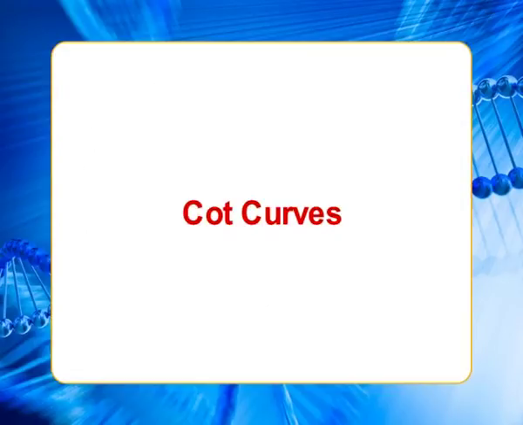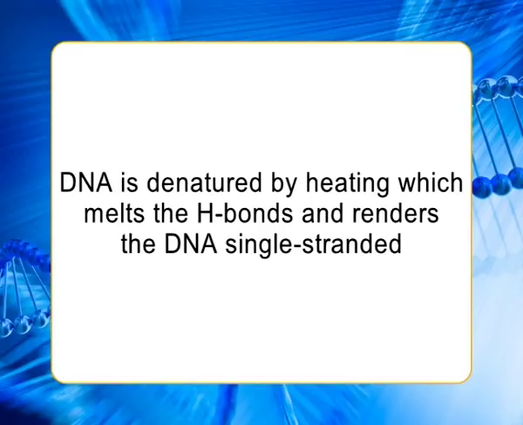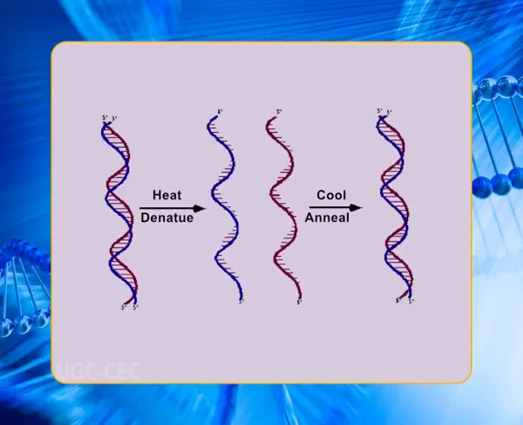Cot curves. The technique for determining the sequence complexity of any genome involves the denaturation and renaturation of DNA. DNA is denatured by heating, which melts the hydrogen bonds and renders the DNA single-stranded. If the DNA is rapidly cooled, the DNA remains single-stranded, but if the DNA is allowed to cool slowly, the sequences that are complementary will find each other and eventually base pair again.